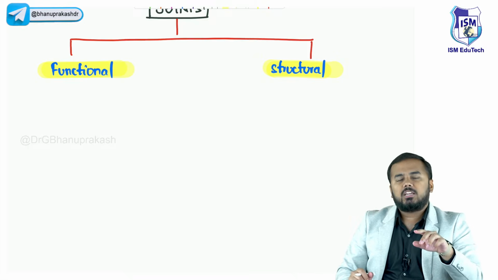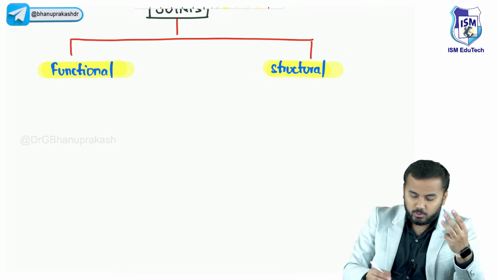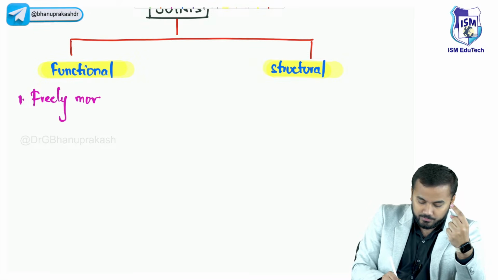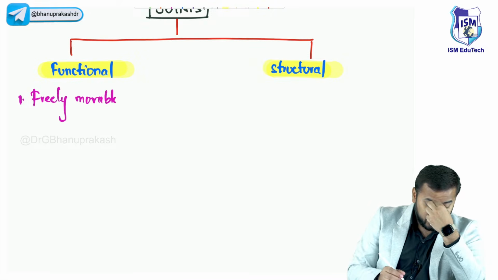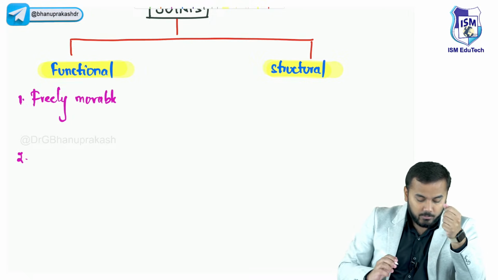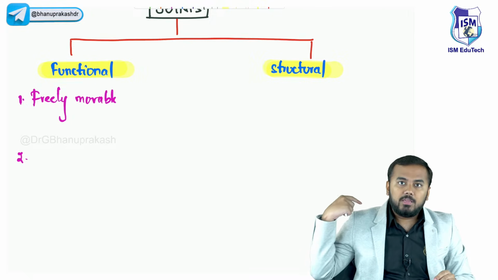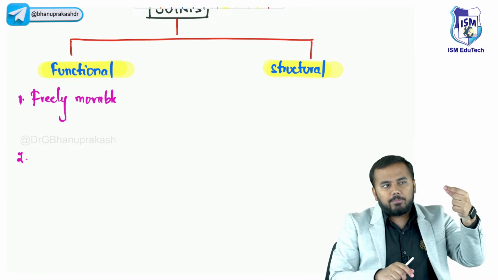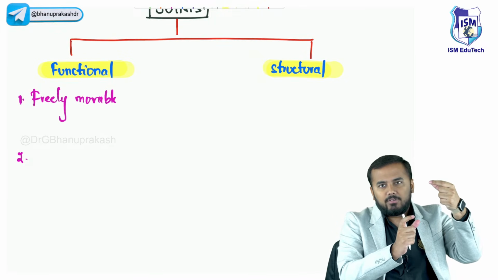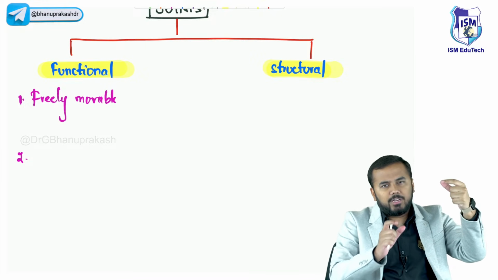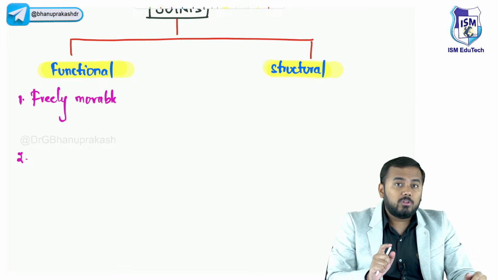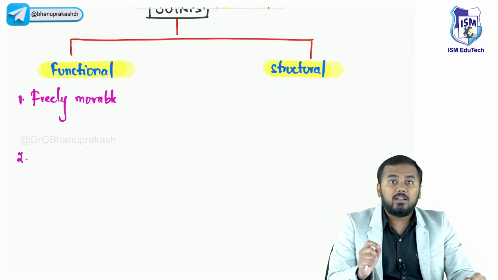Within this functional classification we have three important types of joints. One is freely movable joints. The second important thing: we have vertebrae, and between one vertebra and the next there is a joint called the intervertebral disc.